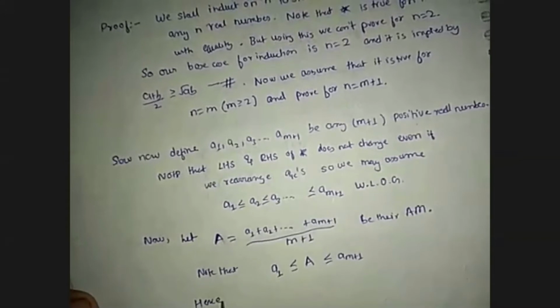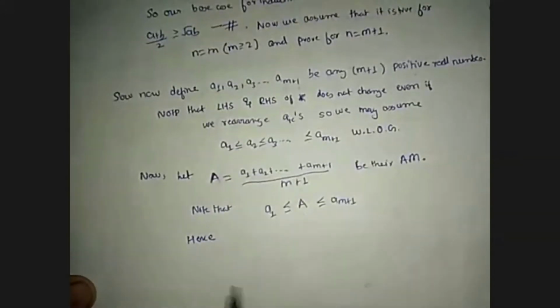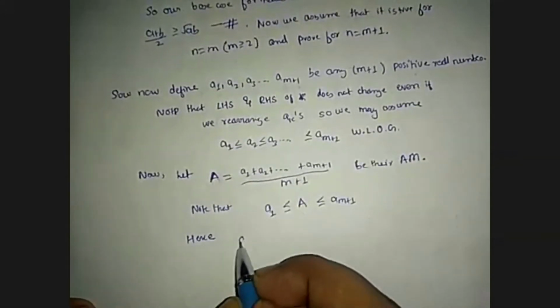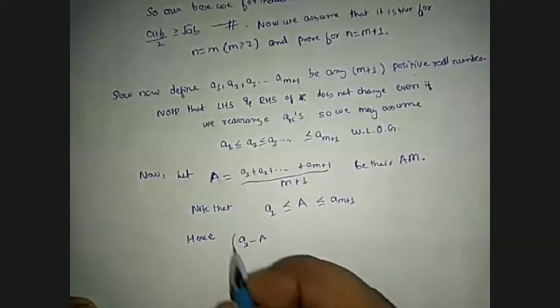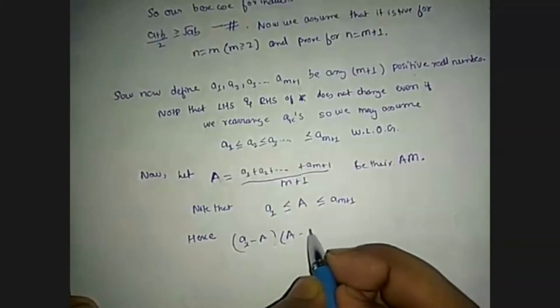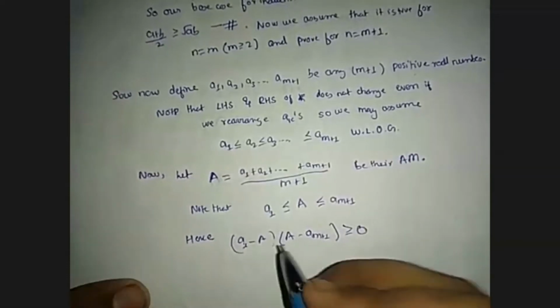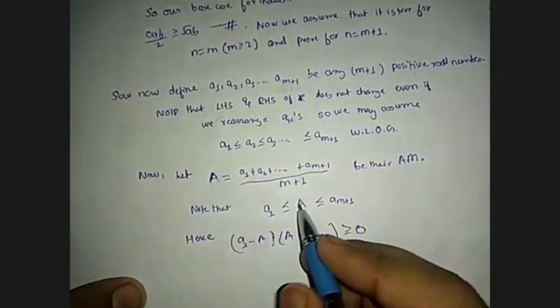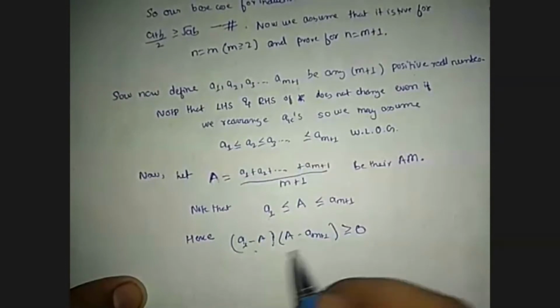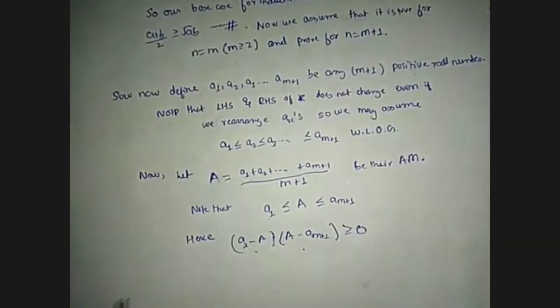Hence (a1 minus A) into (A minus am plus 1) is greater than or equal to 0. As we see, this number is negative as A is greater than a1, and this is negative. Then if b and c are negative, then bc must be greater than or equal to 0.